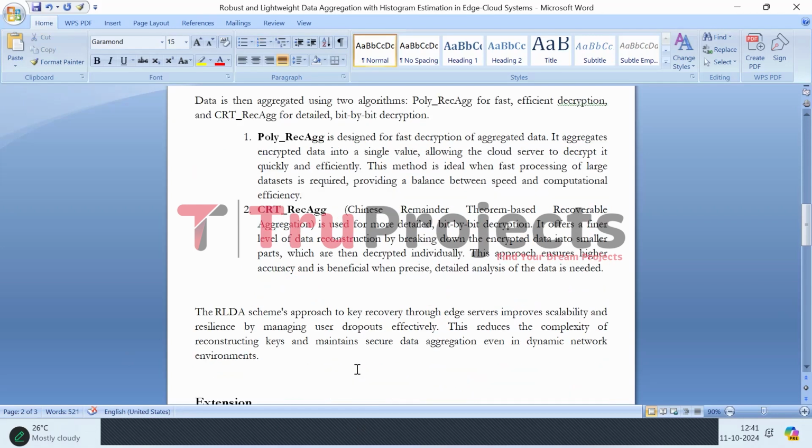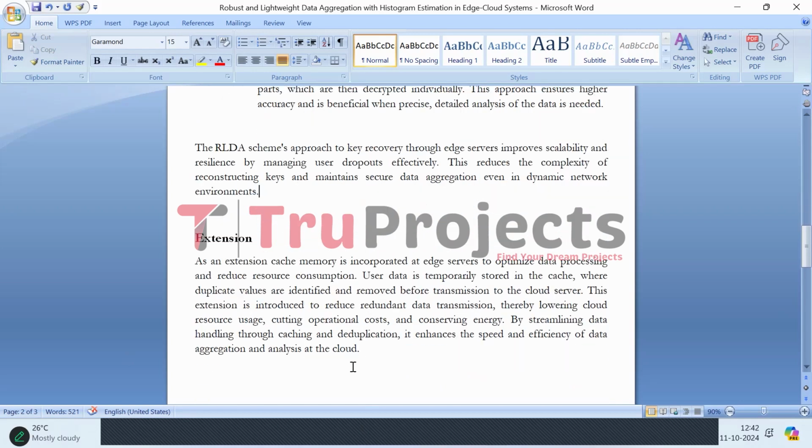So together, these algorithms enhance the RLDA scheme by ensuring that the data aggregation is not only secure but also efficient and capable of supporting detailed data analysis, ultimately improving the overall functionality of IoT environments.